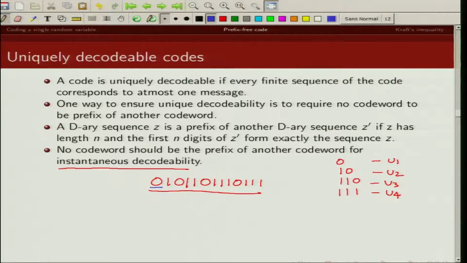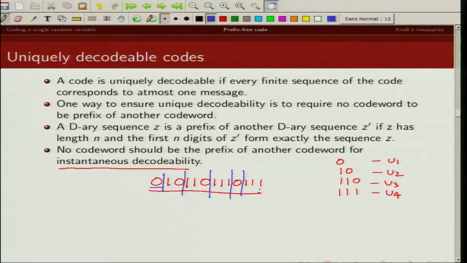So look, 0 corresponds to the code word of U1, then 1, there's no code word with 1, 1 0, yes, this is this code word, right? Now 1 1 0, that's another code word, 1 1 1, that's another code word, 0, that's another code word, 1 1 1, that's another code word.